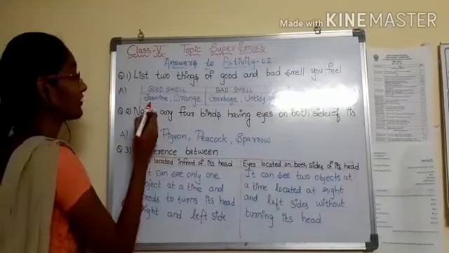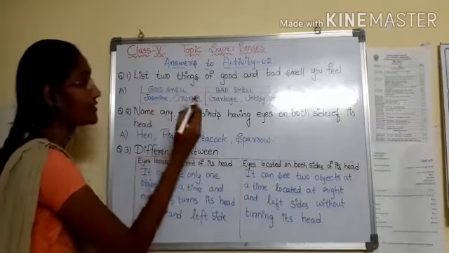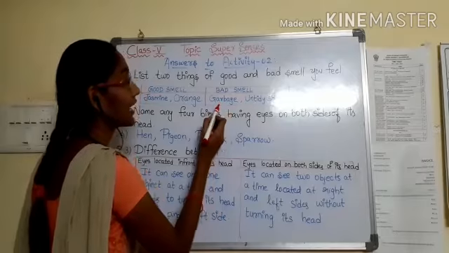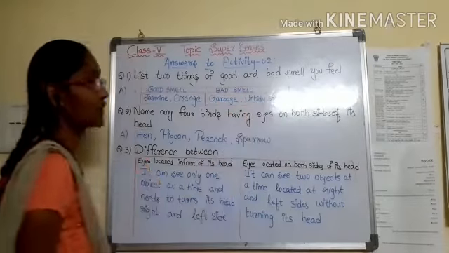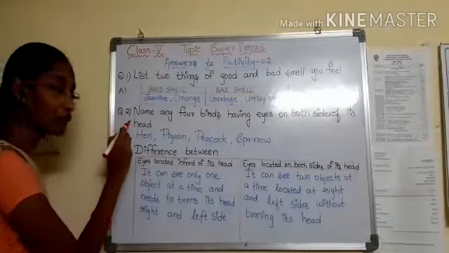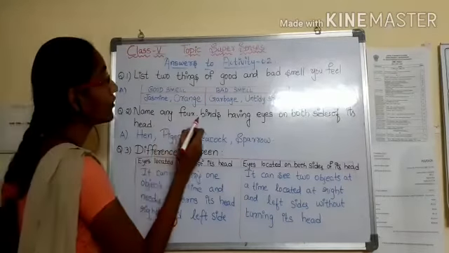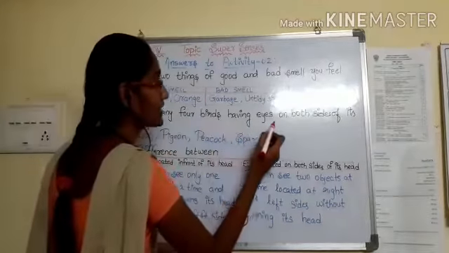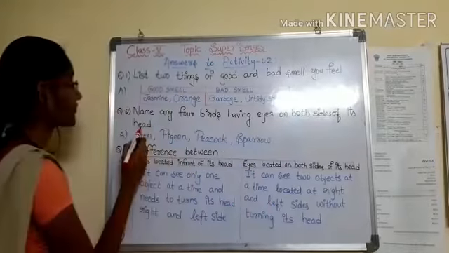A good smell I feel: jasmine and orange. A bad smell I feel: garbage and untidy shoes. You can write your own answers in this question. Next, question number 2. Name any 4 birds having eyes on both sides of their head.